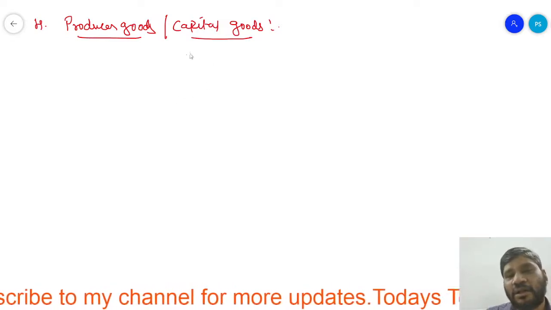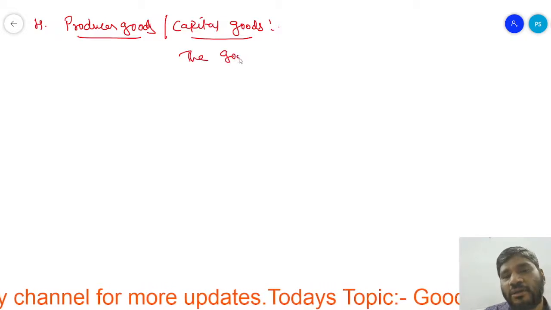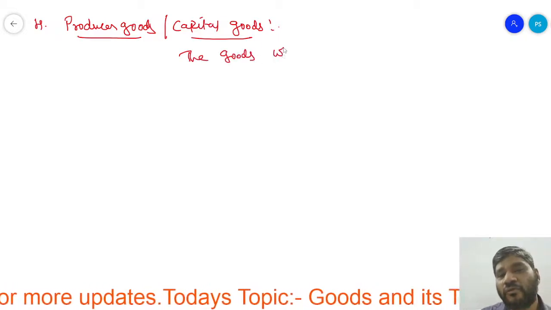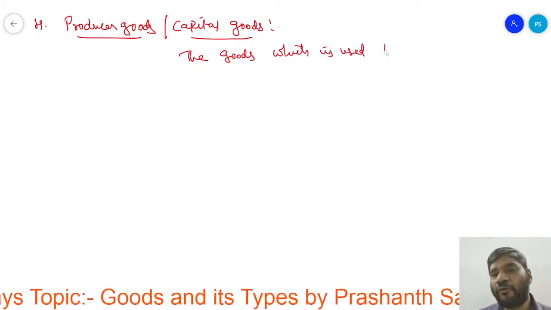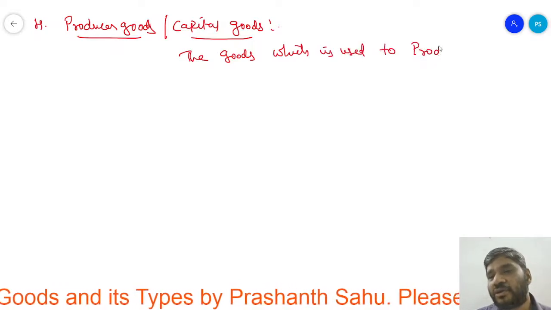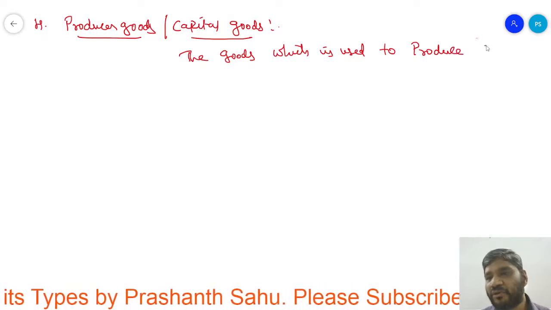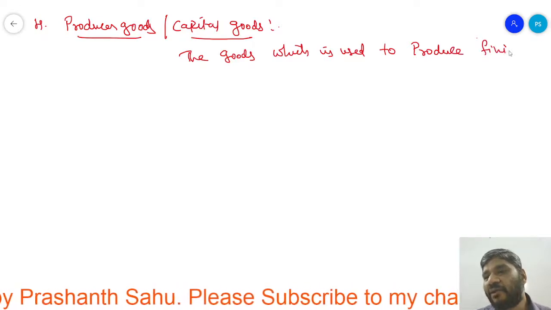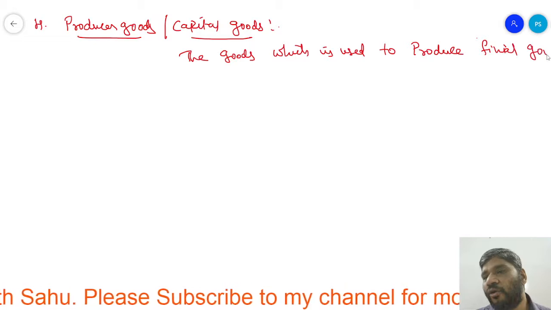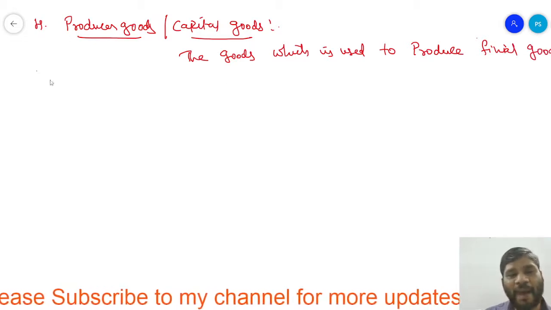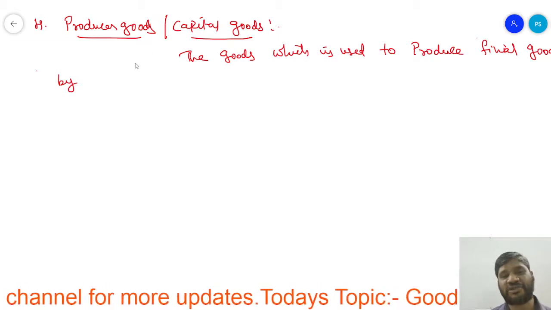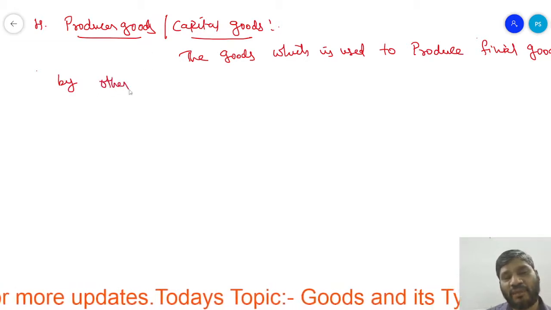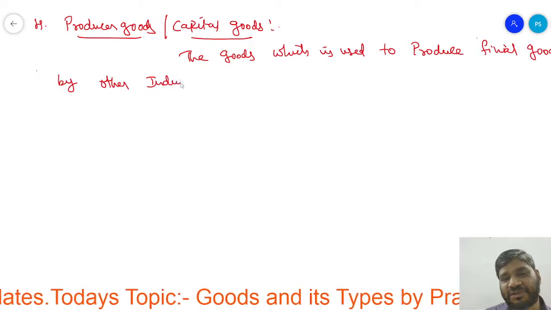The goods which are used to produce final goods by other industries, okay?